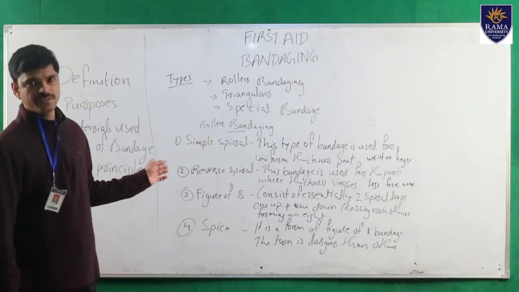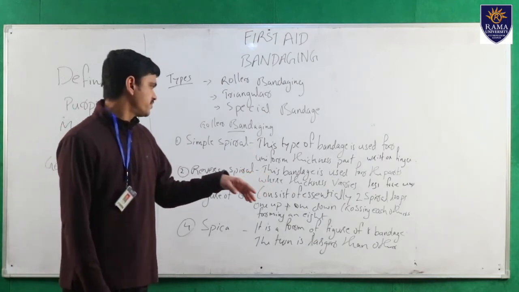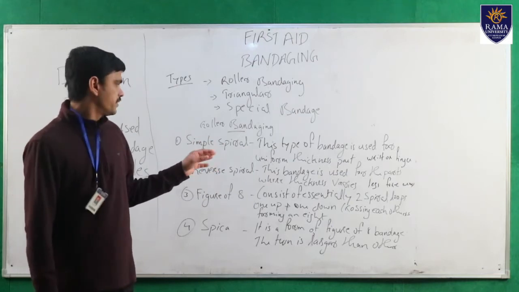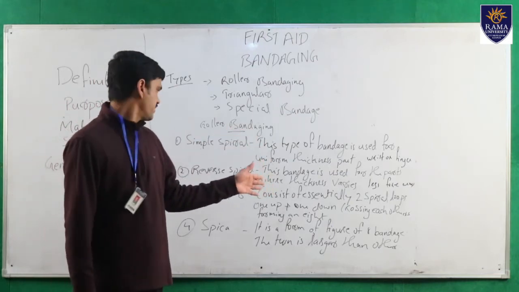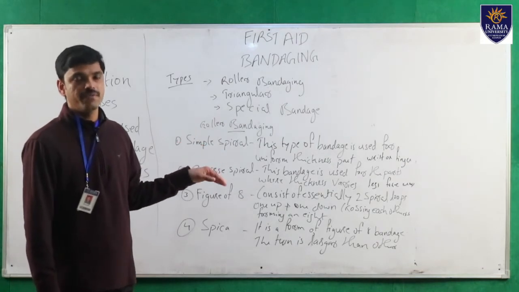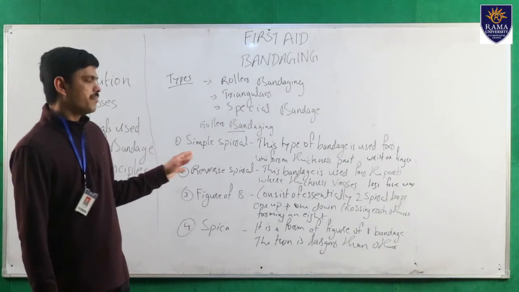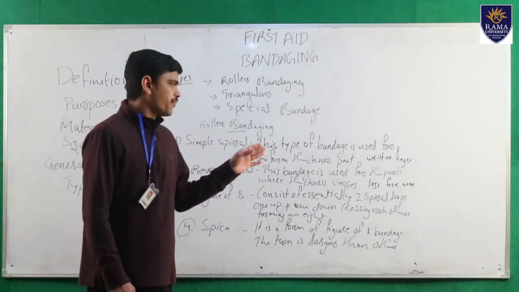And the second one is reverse spiral. This type of bandage is used for parts where the thickness varies, for example, legs and forearms.